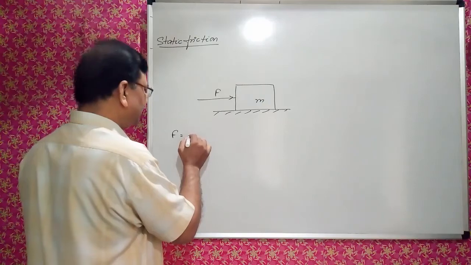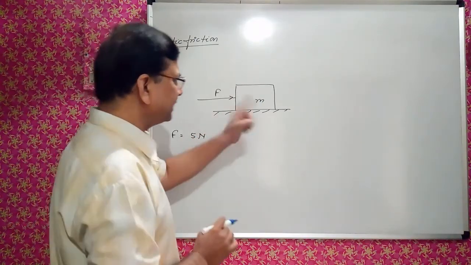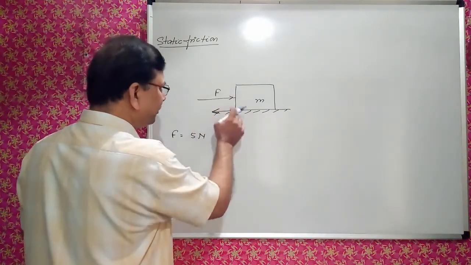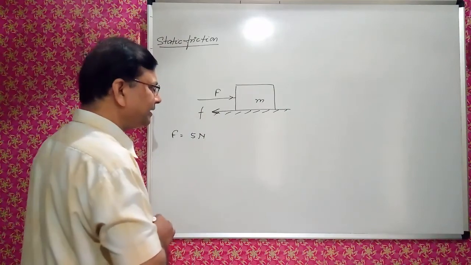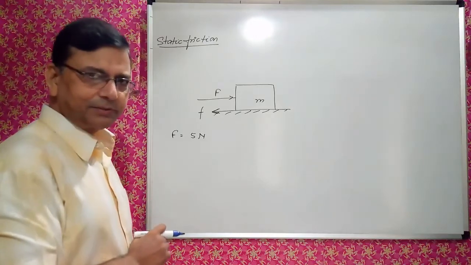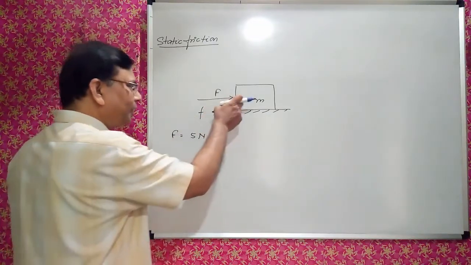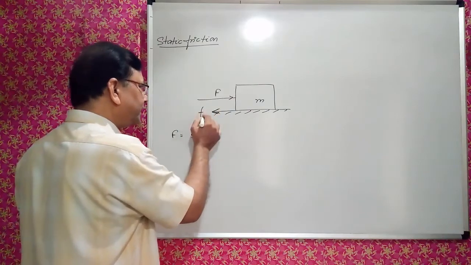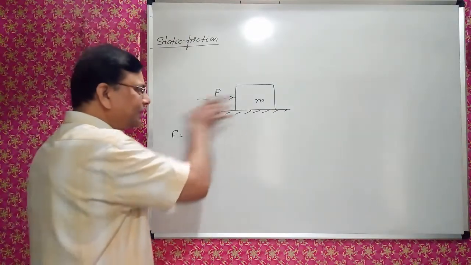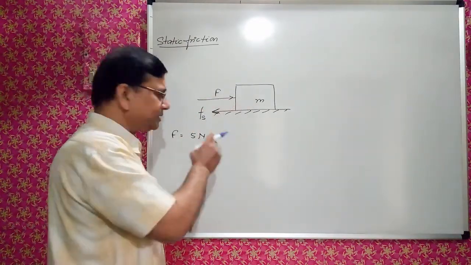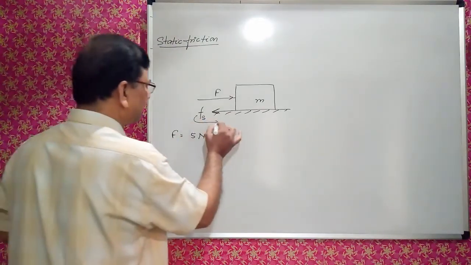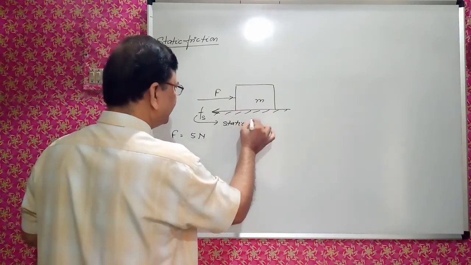F is equal to 5 Newton, but the object is not in motion. Means backward force is applied, frictional force is acting, right? This force is in this direction, frictional force is in opposite direction, isn't it? And since body is not in motion, so this force is called the static friction, denoted by Fs. The backward force, as long as the object is not in motion, is called the frictional force and it is denoted by Fs. This is called the static friction.